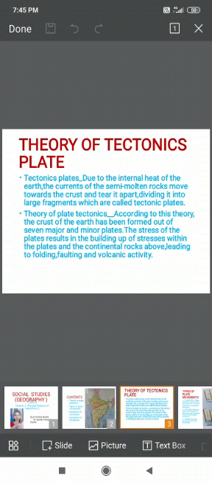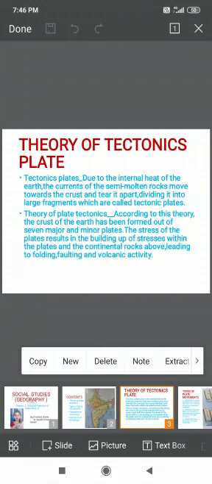All these plates made different continents, and the earth has been formed with the help of these 7 major plates. The movement of the plates results in building of stresses within the plates and the continental rocks above, leading to folding, faulting and volcanic activities.